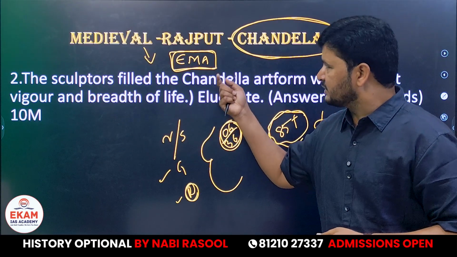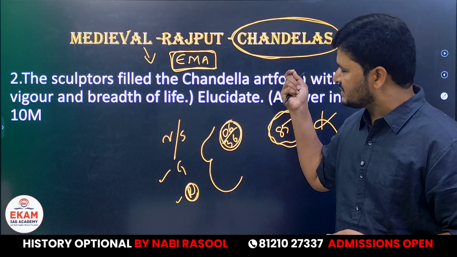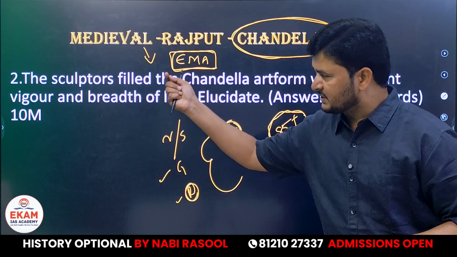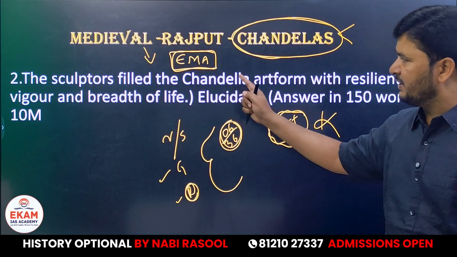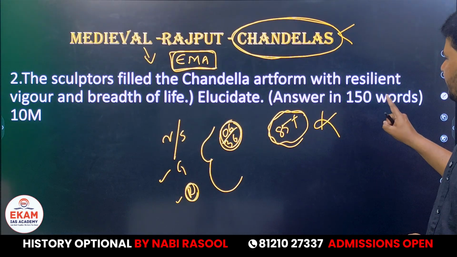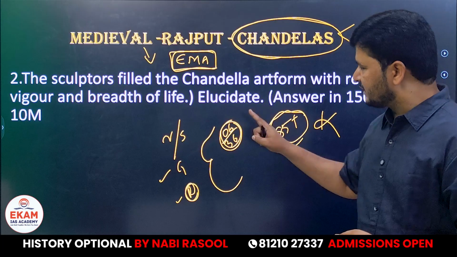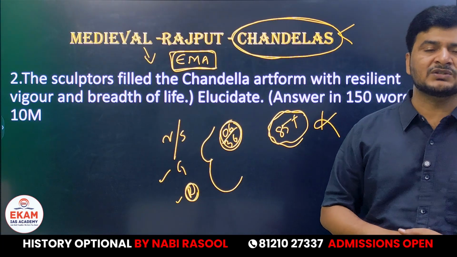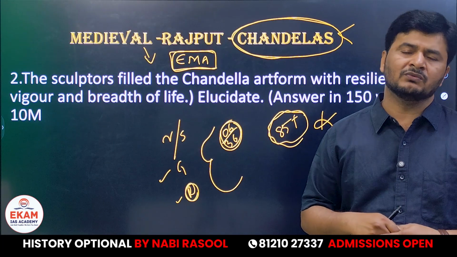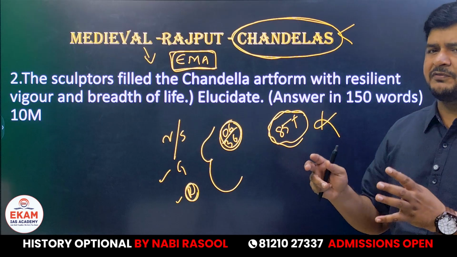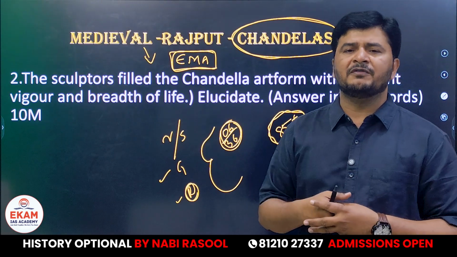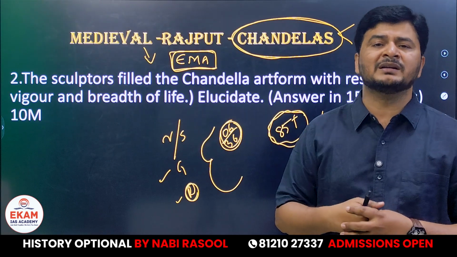That is a question related to Rajputs, Chandela sculpture. So the second question goes: the sculptors filled the Chandela art form with resilient vigor and breadth of life. Once again, the question carries 10 marks. You have to write 150 words. So when you observe, we found a little bit of a shift from traditional history to art and culture.